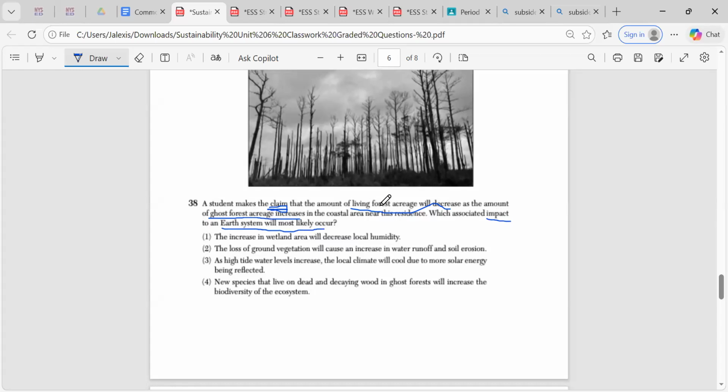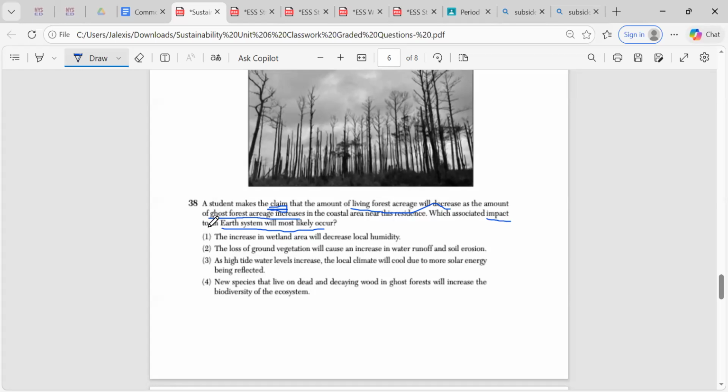So this question is saying a student makes a claim that the living forest acreage will decrease as the amount of ghost forest acreage increases in this coastal area, and what associated impact or effect to an Earth system will most likely occur?